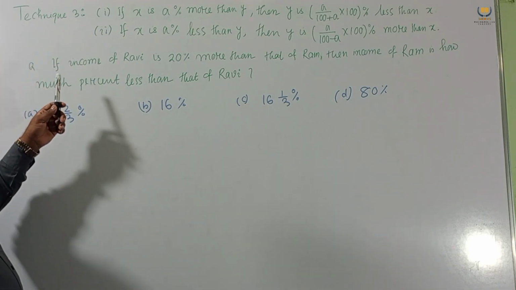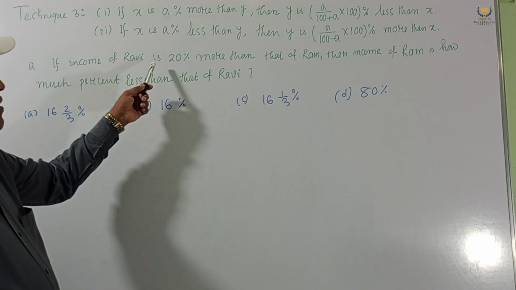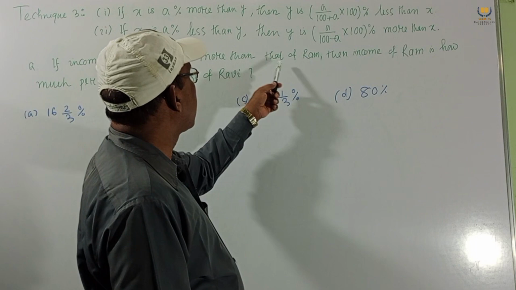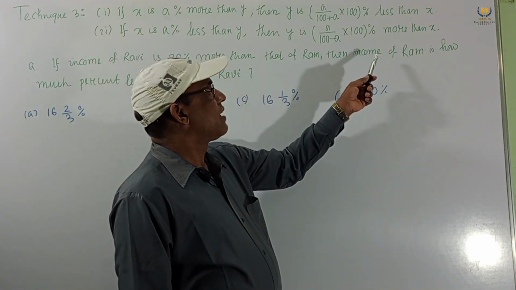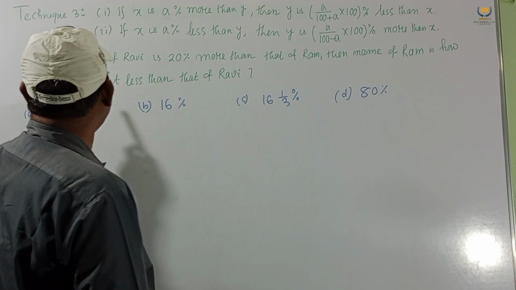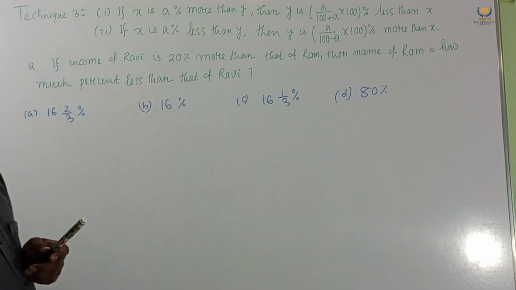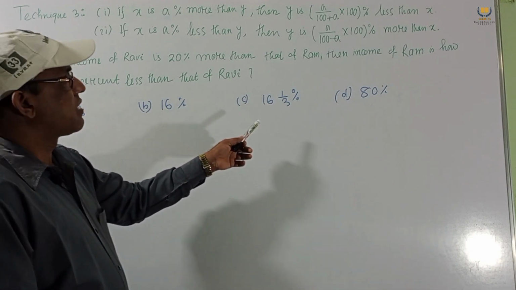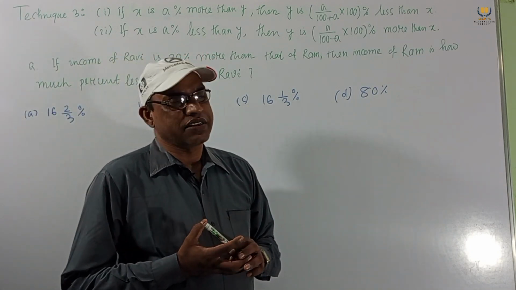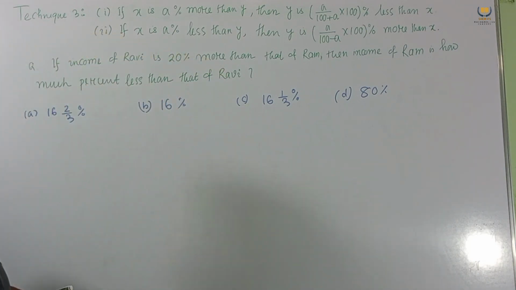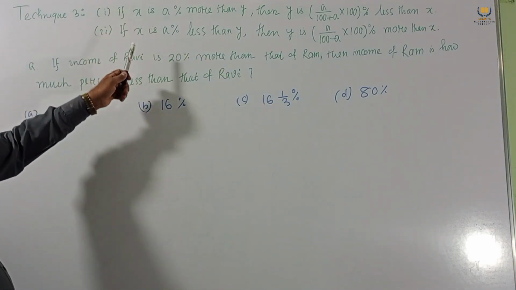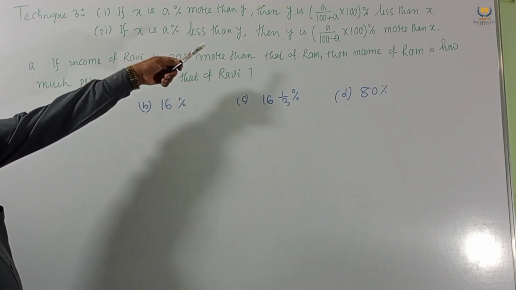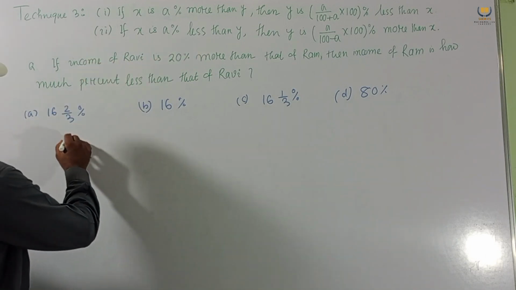Now here we consider one problem. If the income of Ravi is 20% more than that of Ram, then the income of Ram is how much percent less than that of Ravi? The options given are 16 and 2 by 3%, 16%, 16 and 1 by 3%, and 80%. Now this and the first problem are the same. How many percent? A is 20, so we have to use this formula.